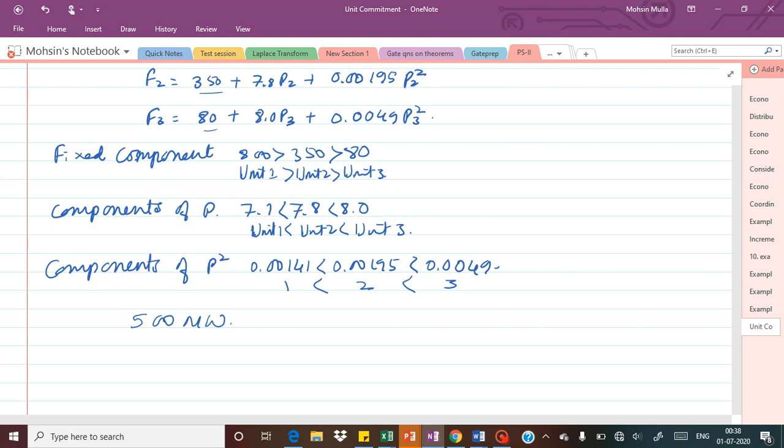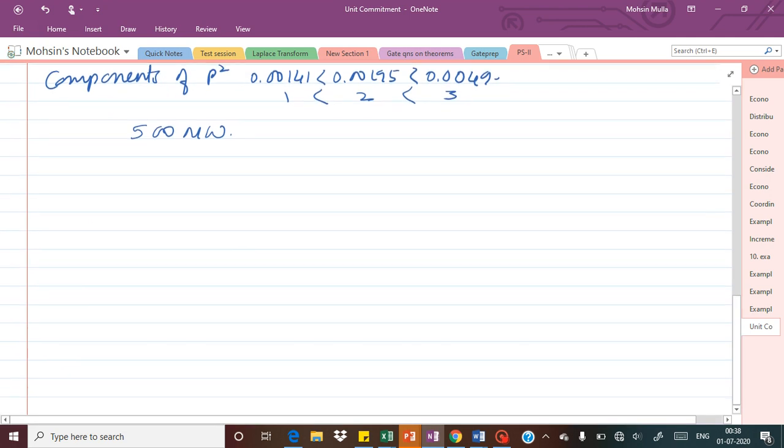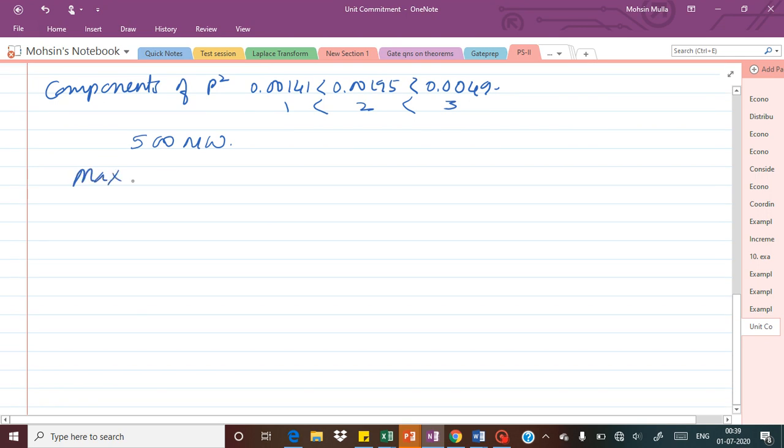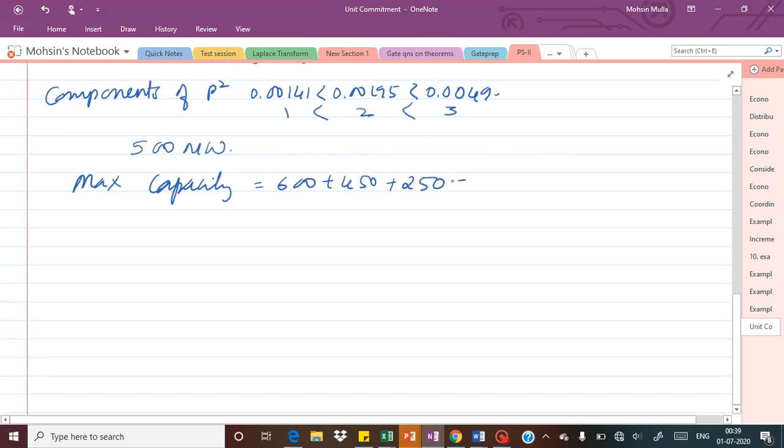If you try to put all of this in the form of a table, you will be able to see how we can do that loading. The maximum capacities are how much? 250 plus 450 plus 600. I'll just write it. The max capacity of the power generation is equal to 600 plus 450 plus 250. So here it will be 700 plus 600, which is 1300 megawatt.